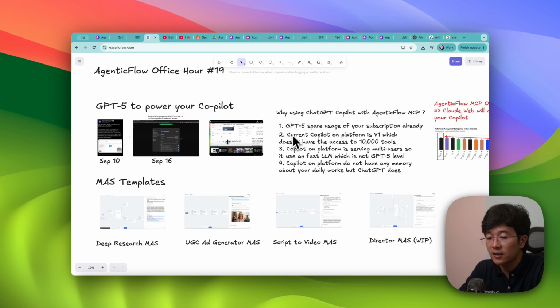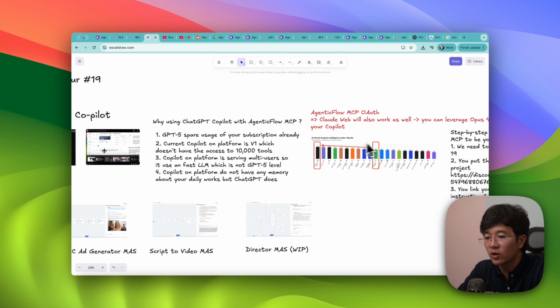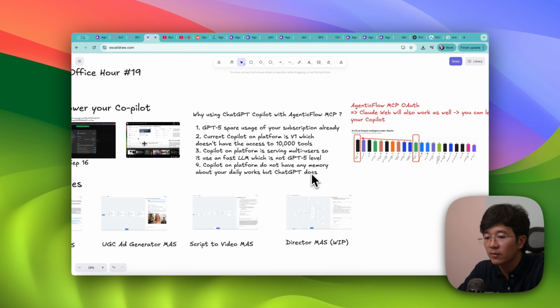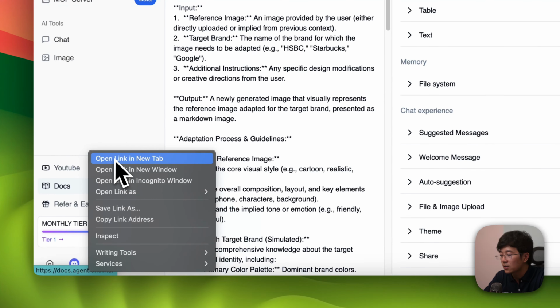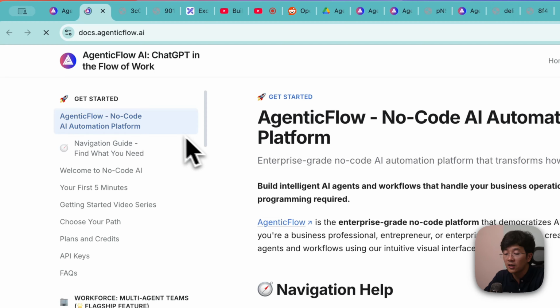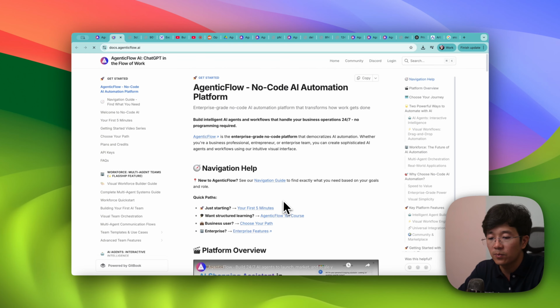What you're asking for is whether you can get the prompts and everything. So I'm going to create, for example, in docs. We have our documentation here, right? And this is a good source of material. I'm going to add one more section, say office hour material. In the office hour material, we will include all of the prompts or workflows or template URLs that you can just copy and paste. We will also link that in the YouTube description of the video so that you can just reuse that. So don't worry about that.